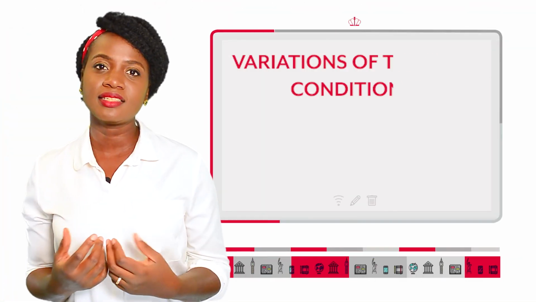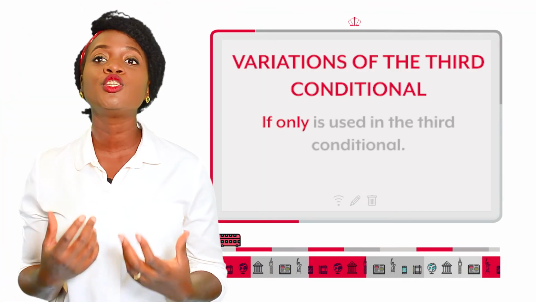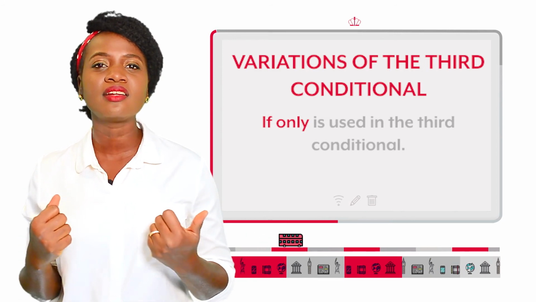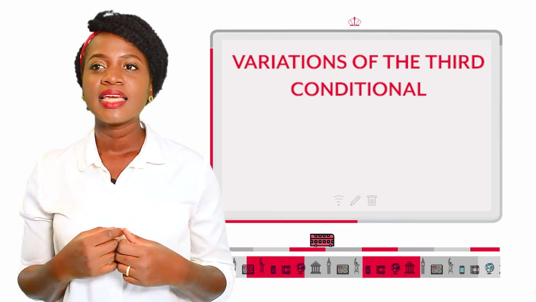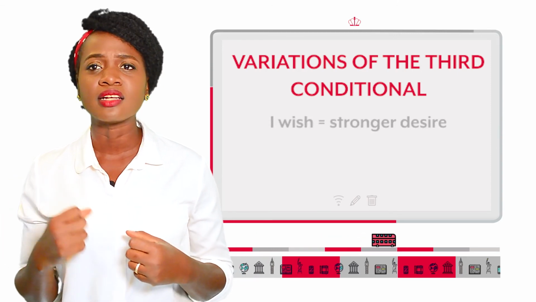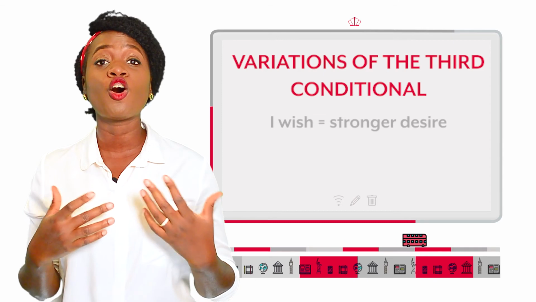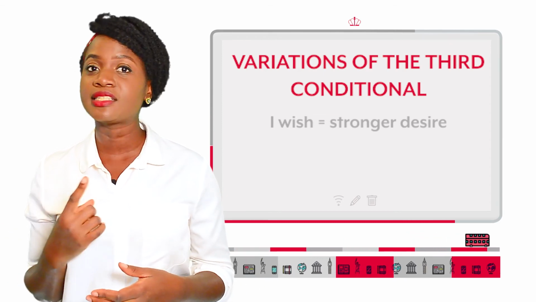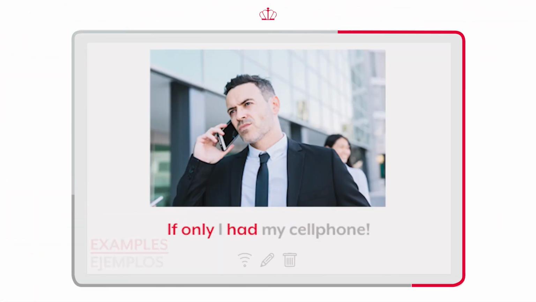In many cases, if only is used in the third conditional to express a strong desire that things were different. It means the same as I wish, but the meaning is stronger. It is used to talk about unreal situations, and these types of phrases do not need a second part. If only I had my cell phone.